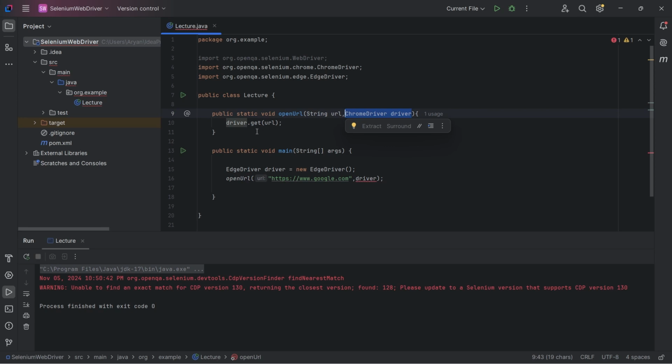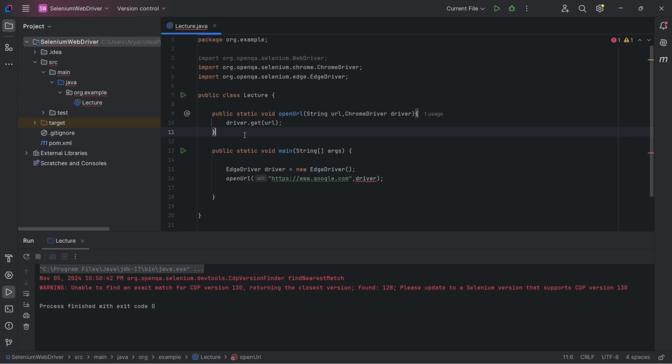So suppose you have thousands of functions and you decided to change the browser, then you have to change the driver reference variable type in those thousands of functions.